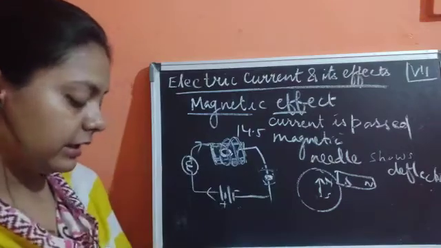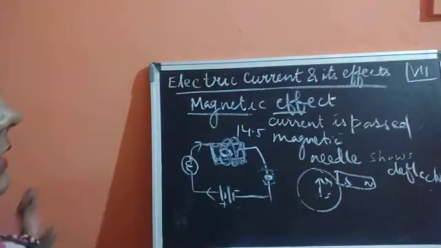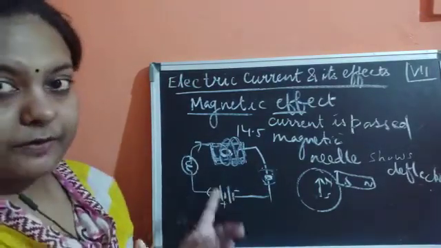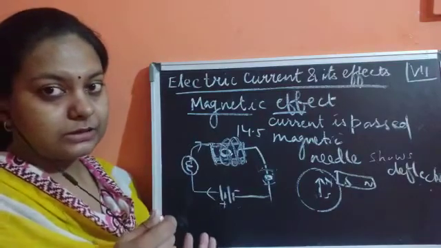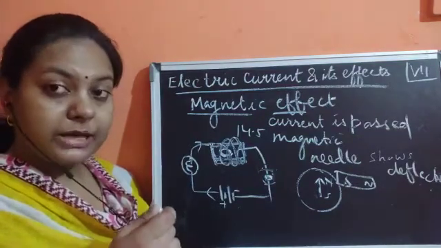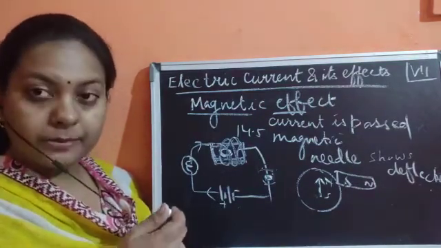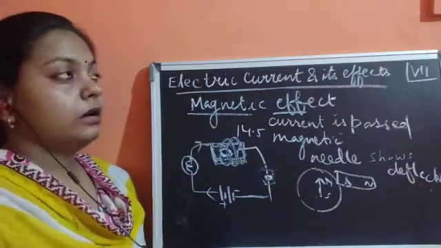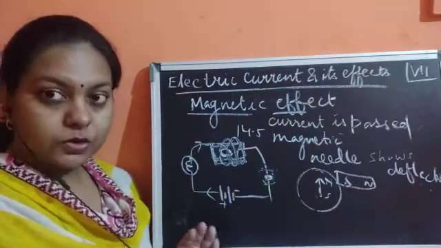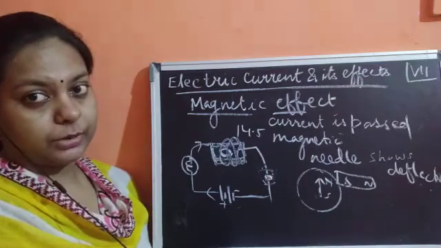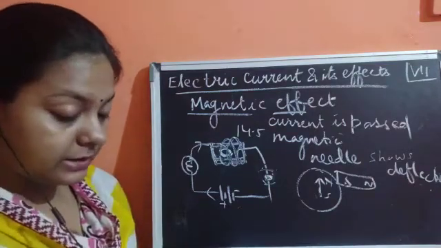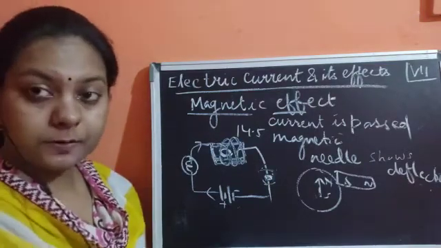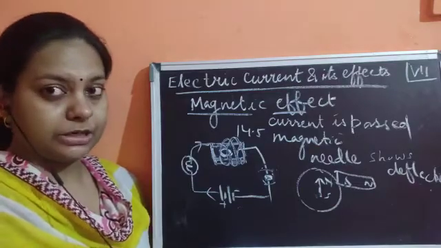The wire was already wound on the surface of this small box, but the magnetic effect was shown only when the current was flowing. So please remember that it is the electric current which is responsible for the deflection in the needle.